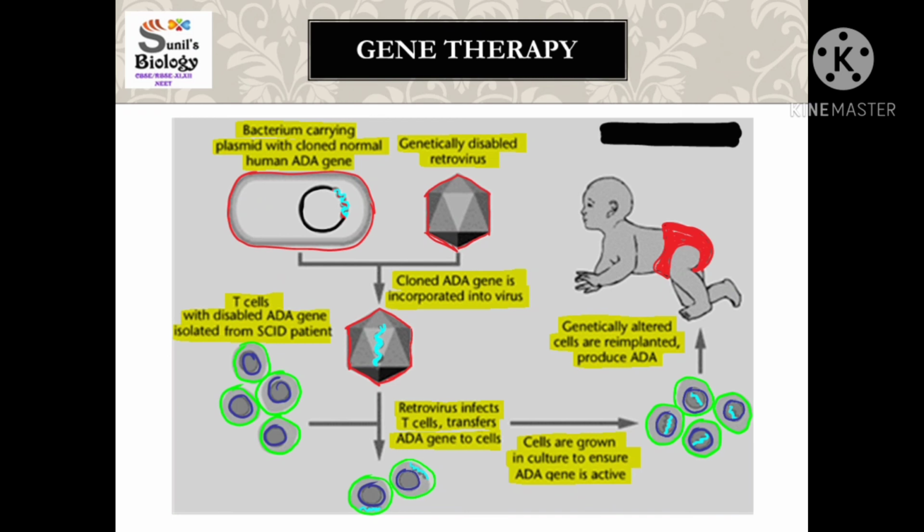So periodically from the culture medium again and again we have to purify it, we have to take the healthy WBCs and infuse them into the child's body, so that in a normal way the ADA enzyme will be produced over there, purine metabolism will take place, and the person will have a healthy immune system, and in that way this boy can face the opportunistic diseases in a better way. So that is the treatment which meanwhile is possible, and that is called gene therapy.